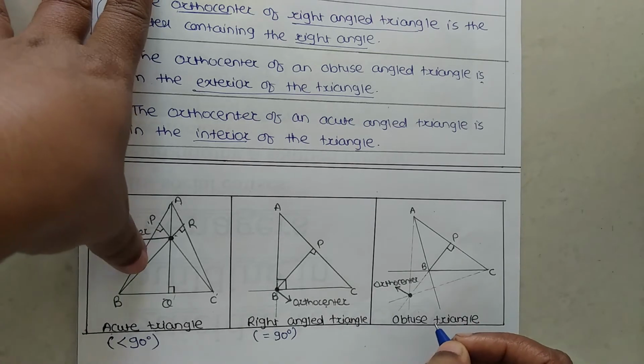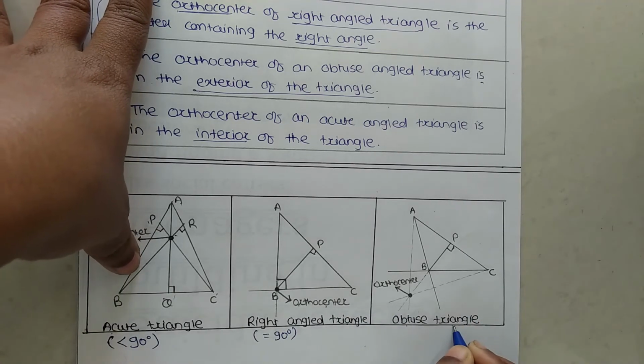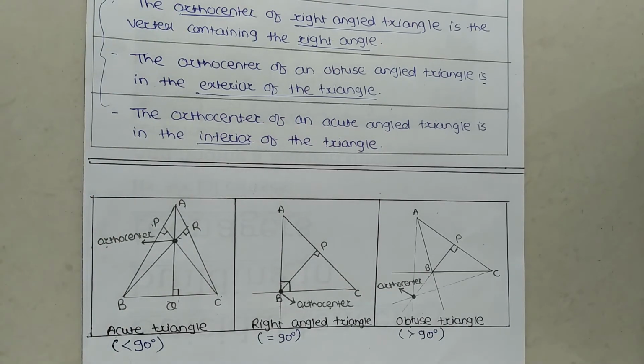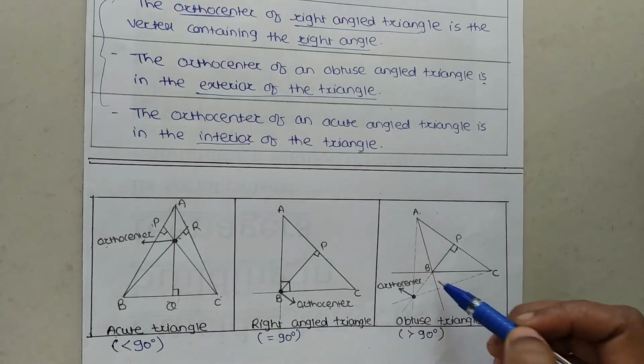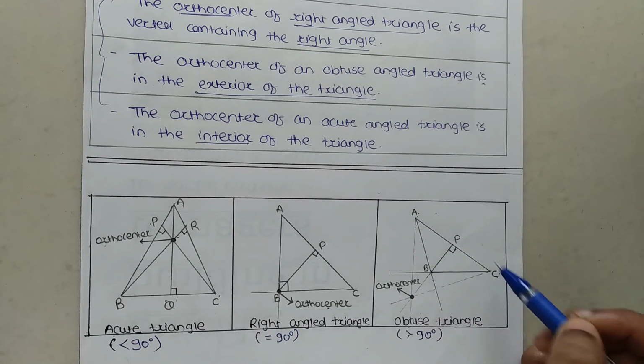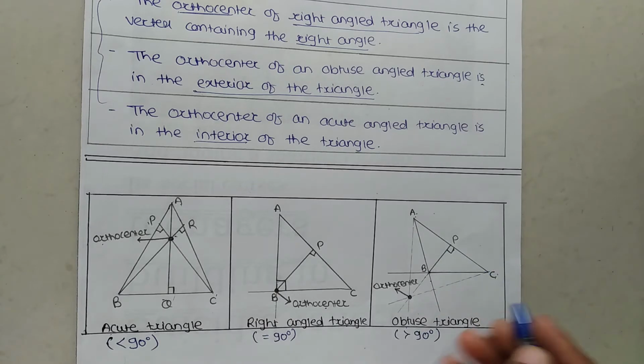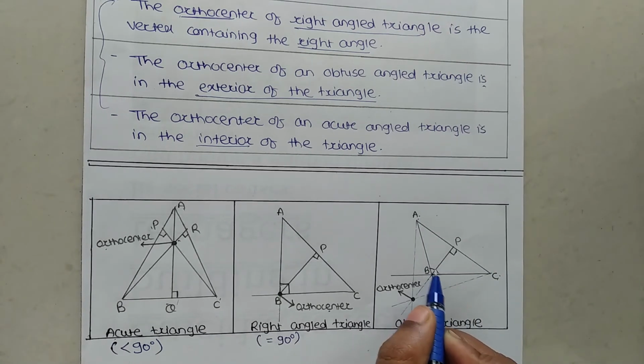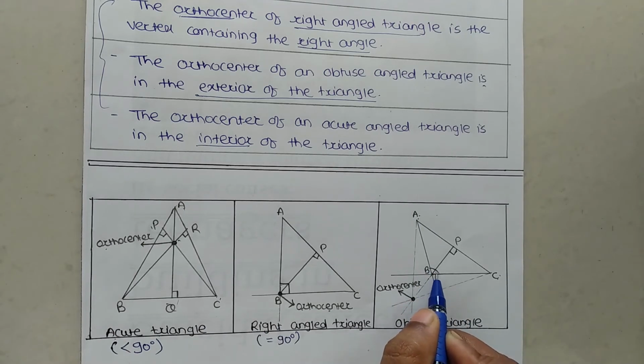Now the next one is the obtuse angle triangle. An obtuse angle triangle has an angle greater than 90 degrees. So listen here, in triangle ABC, angle B is obtuse, because B is greater than 90 degrees, so it is an obtuse angle triangle.